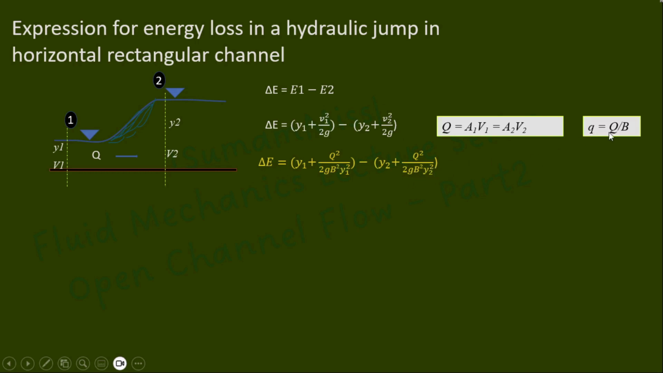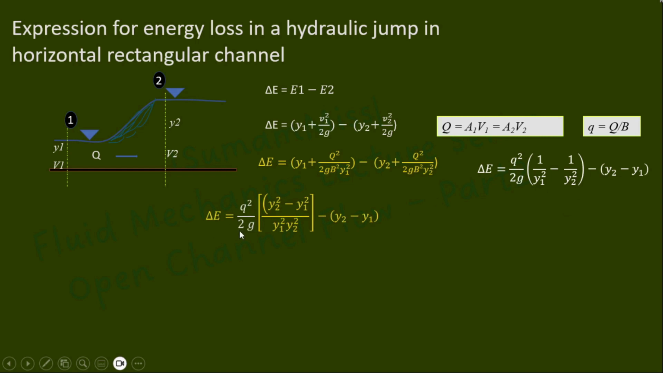But small q equals Q by b, that is discharge per unit width. So if you substitute Q square by b square as q square, this equation becomes delta E equals q square by 2g into 1 by y1 square minus 1 by y2 square, minus of y2 minus y1. So this can be simplified into q square by 2g into y2 square minus y1 square divided by y1 square y2 square, minus y2 minus y1. But q square by g equals y2 y1 into y2 plus y1 by 2. So this equation represents the momentum equation of hydraulic jump in a rectangular channel.